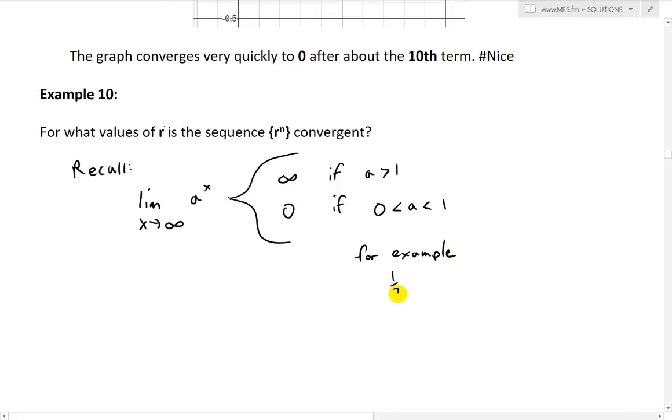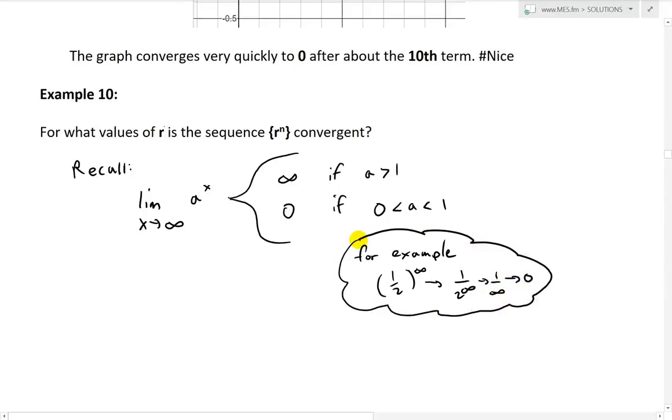So recall that, for example, to illustrate this point, if you have 1/2 or 0.5, that's in between there, then to the power of infinity, this becomes 1 over 2 to the infinity, and then this becomes 1 over infinity, and this goes to 0, and so on. Just put a little illustration there.